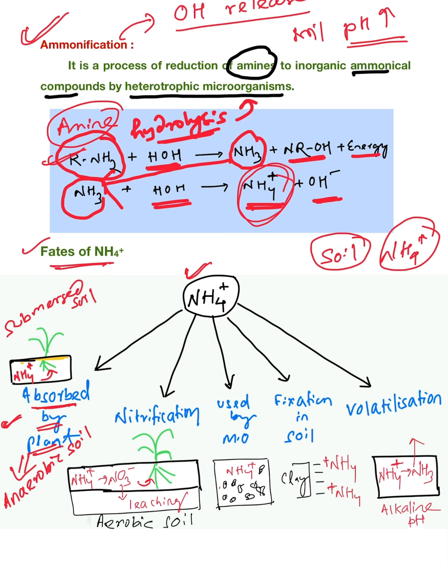We will see why it is submerged soil. So it is found in the submerged soil. So whatever NH4 plus ions will be released from the ammonification process, this NH4 plus will be taken up by the plant. This is the first one.